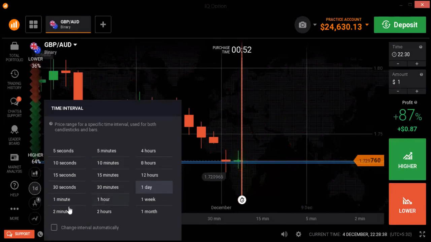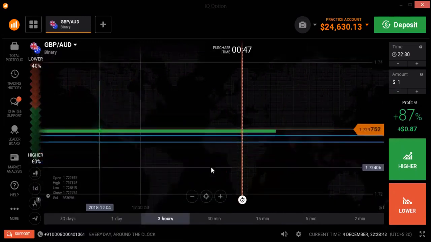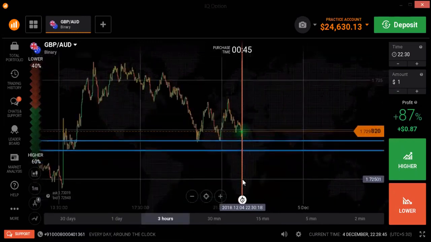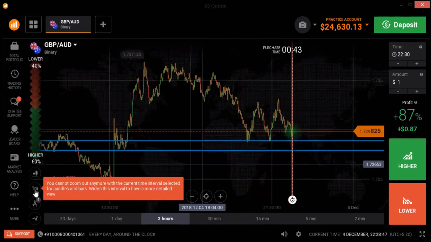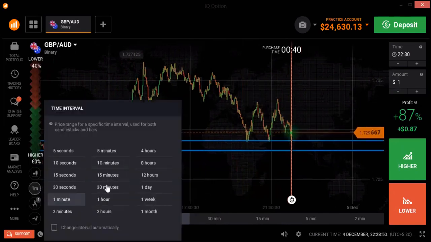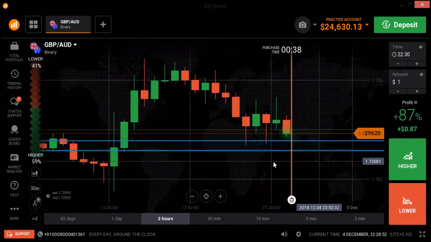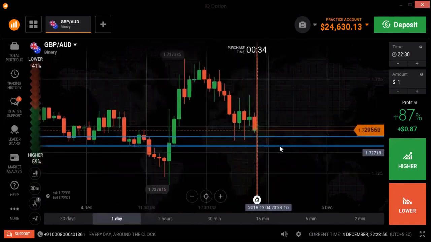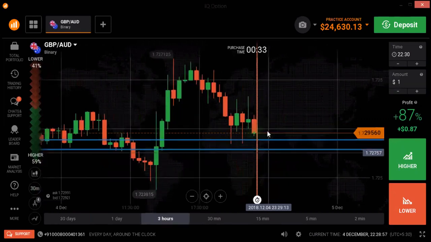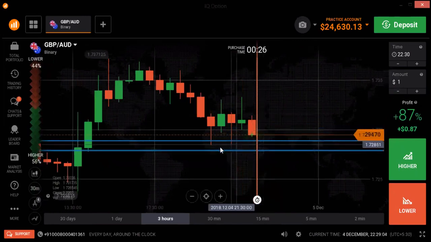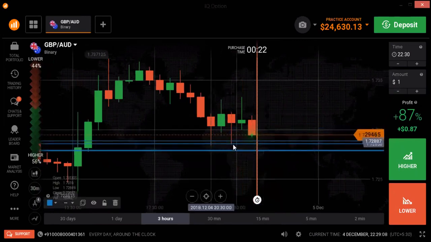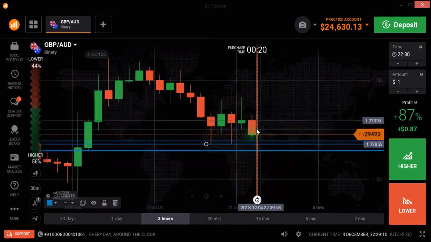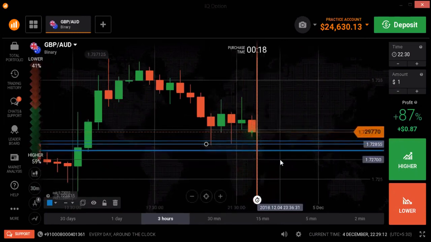No, I'm just trying to apply the same rule here in binary. Can we utilize a long expiry time? Yes. You need to observe the market first to trade like this. If you want to trade with a 30-minute expiry time, the next candle will go down because the area is here. You can see the next area is here, and this is a strong candle. Again, there is a chance for sellers to enter.